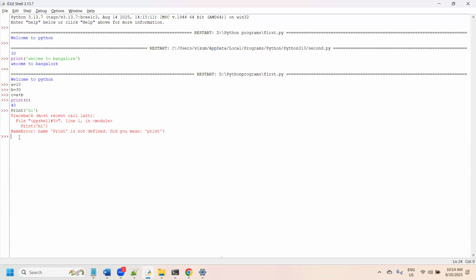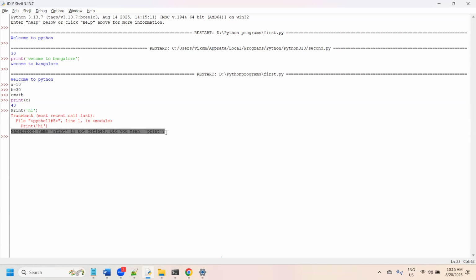So you need to analyze that exception. For example, if you don't know how to fix this exception, go through these lines, like the traceback, file, and your command. It is saying name error. What is the meaning of name error?